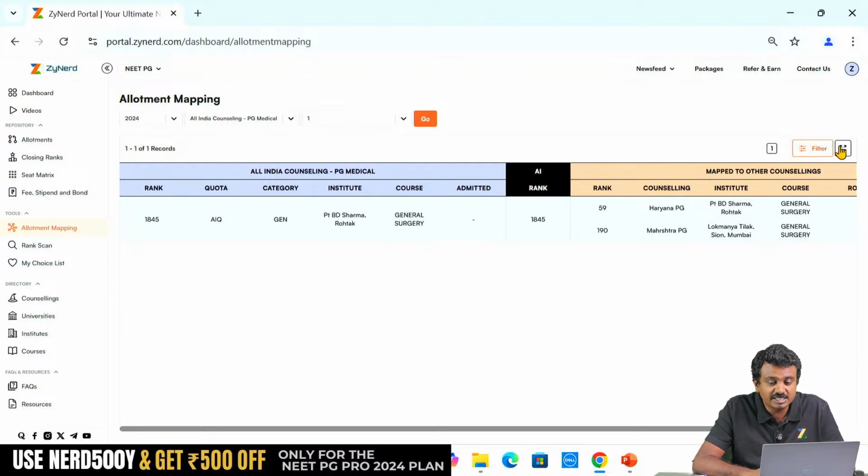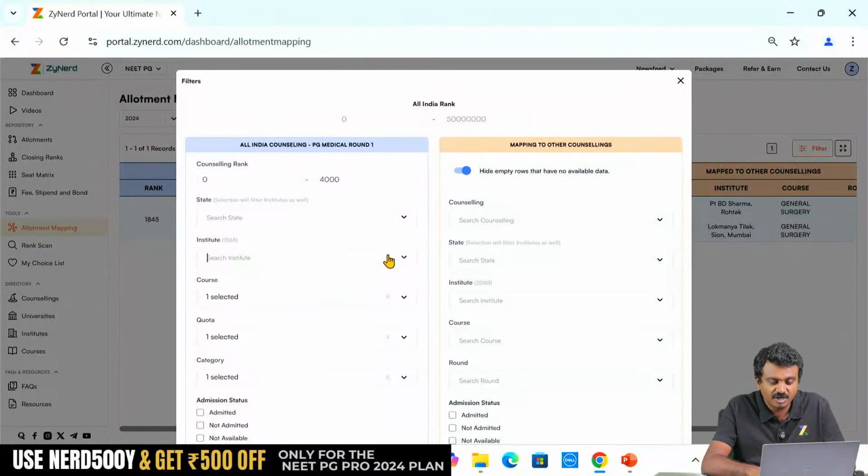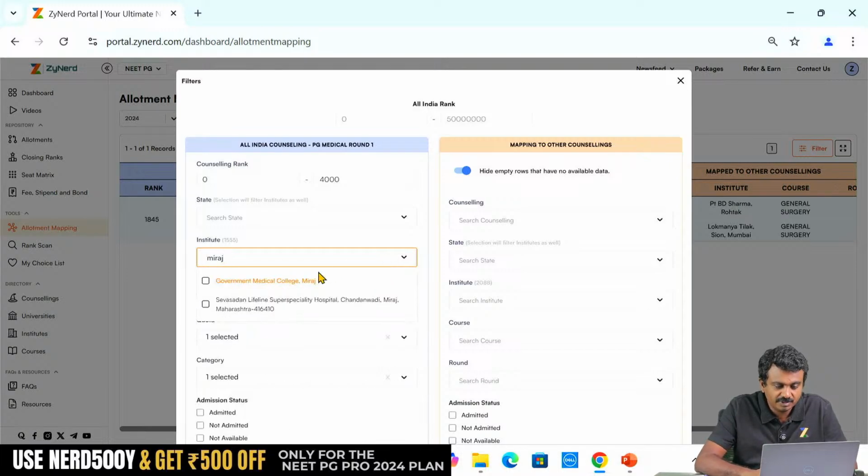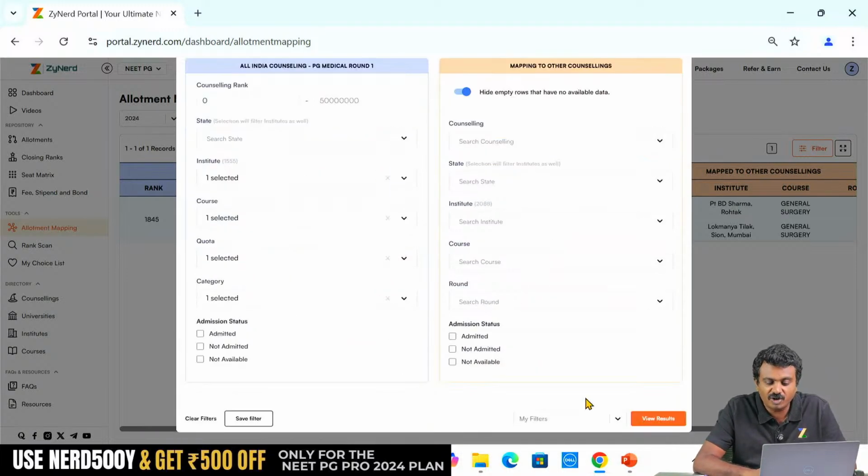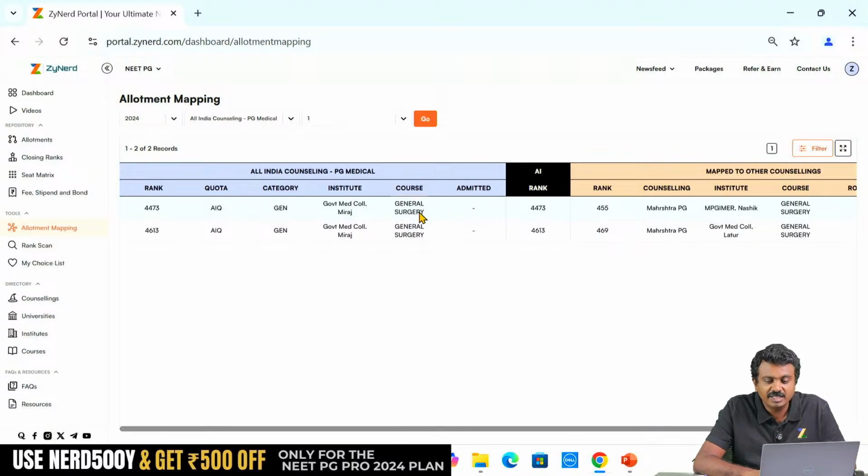So here there is a possibility that one of these two candidates has got a Maharashtra seat and a Haryana seat. This is a very specific case. The candidate has done MBBS from Maharashtra, and possibly a Haryana resident has a Maharashtra seat and a Haryana seat. So one of them is the same seat, the other one is a good Maharashtra seat, possibly there is movement, this might come in. Mirage did not come in because of our filters. Below 4000 it might not have gone. So if I am looking at Mirage, the person who has taken Mirage has got a possible different seat in state, that might also move it.